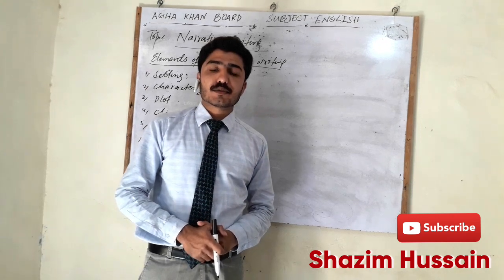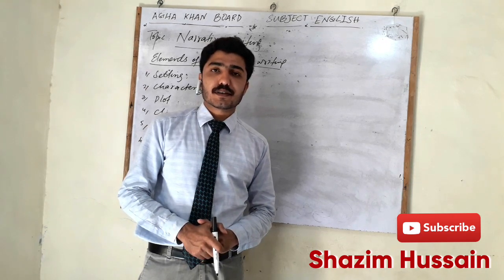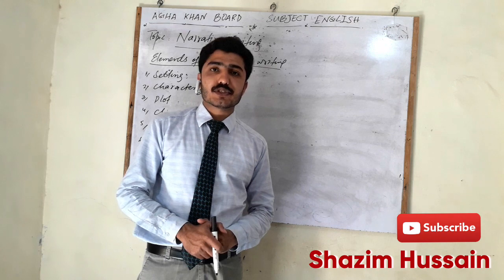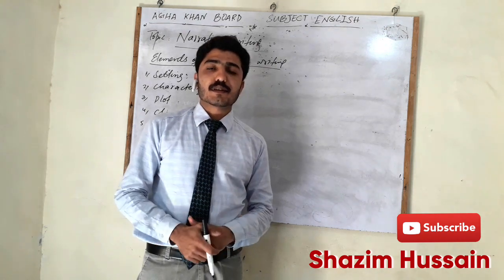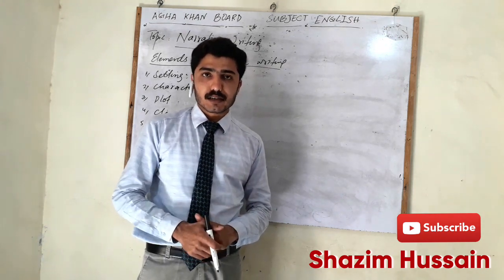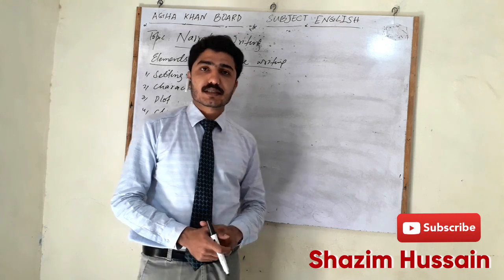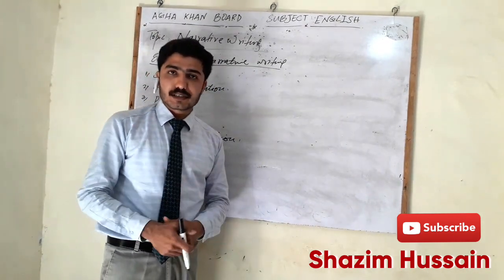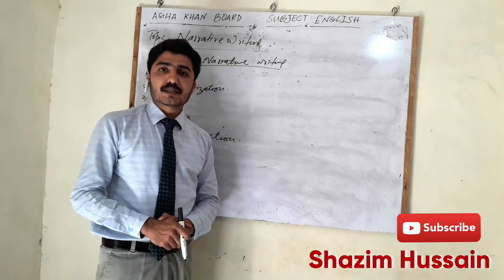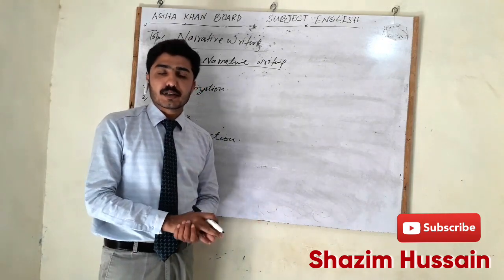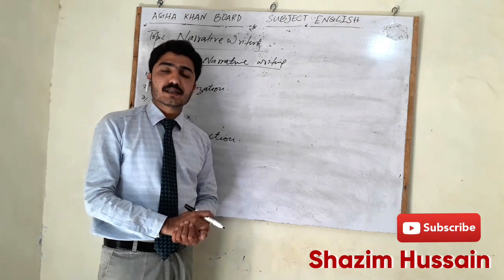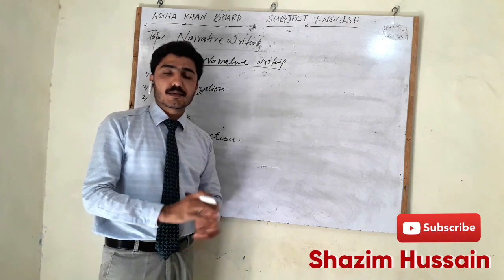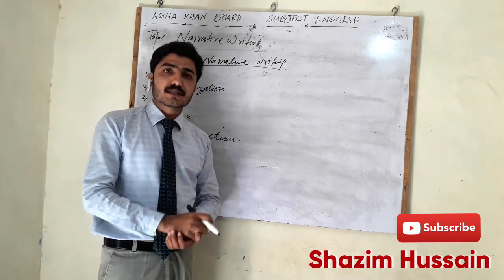As the Aga Khan board discusses the different elements and types of composition, we have one more type of composition called narrative composition. Narrative writing is a type, a style of writing. It can be fiction or it can be realistic. Students are needed to write it well composed and well authored.